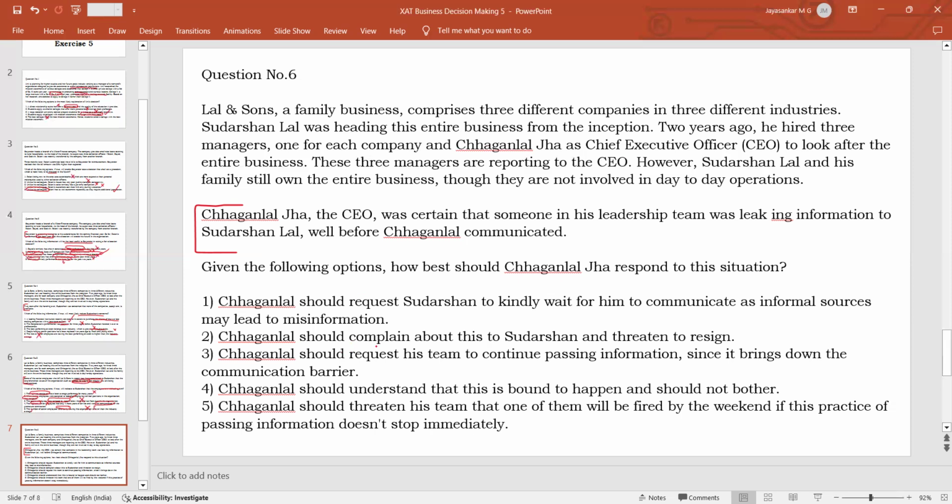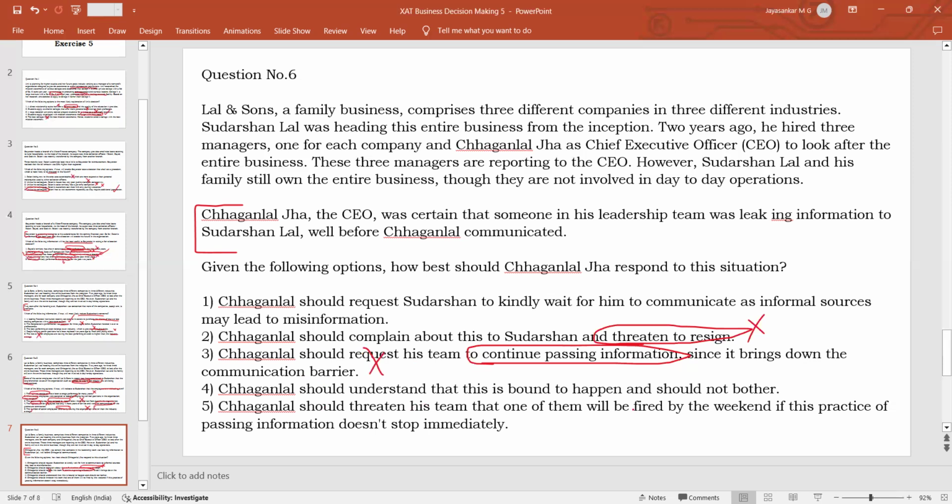Option 2, Chaganlan should complain about this to Sudarshan and threaten to resign. Threatening to resign is an extreme reaction. No logical CEO should be doing that. Option 3, Jagannath should request his team to continue passing information since it brings down the communication barrier. So it says that he should ask whoever is leaking the information to continue to leak it since it is bringing down the communication barrier. Incorrect again, because the communication has to be properly channelized, or it should flow in the correct hierarchical order. The CEO should be giving the communication. So if he is requesting the team members to continue leaking the information, it is again an immature approach by the CEO, not a good answer.